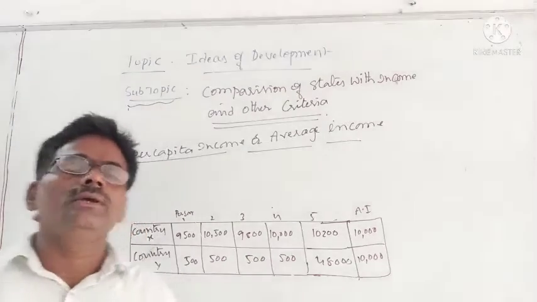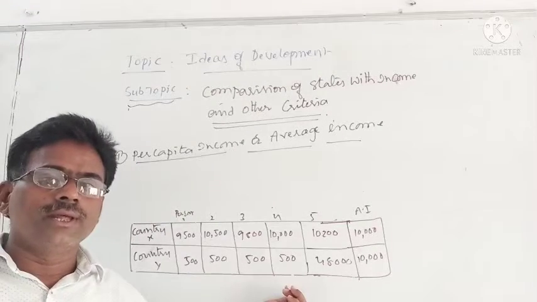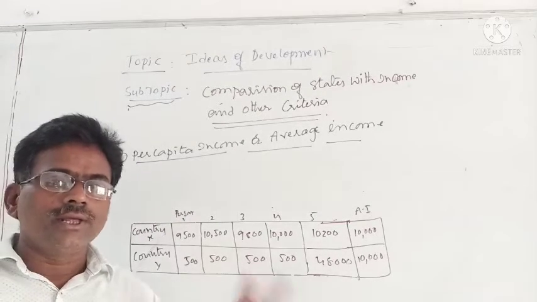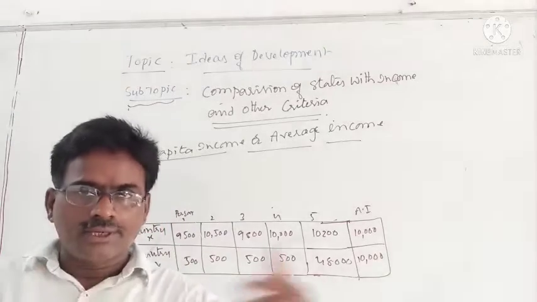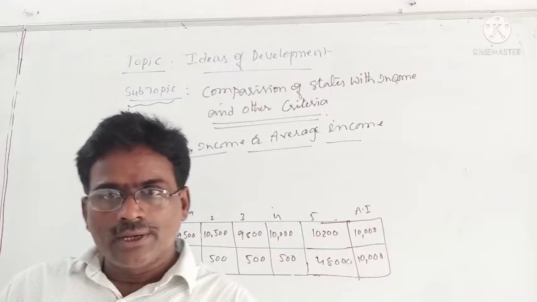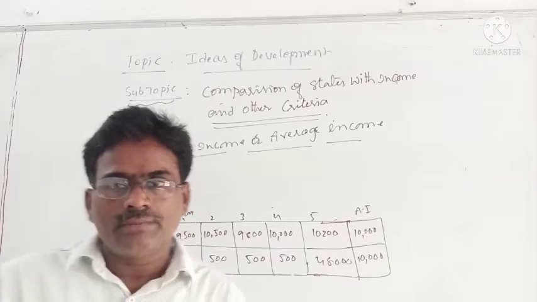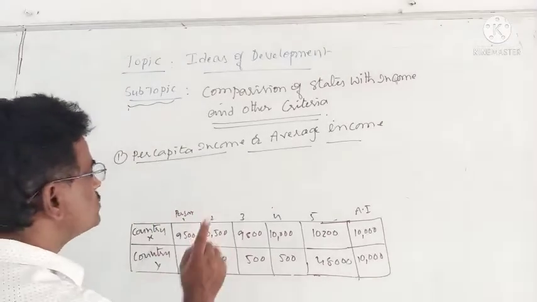How can you say that the four members, even though their income is very low, have an income of 10,000? How can you compare? If you compare with this particular average income, can you get the real picture of the person? No. So what is to be done?